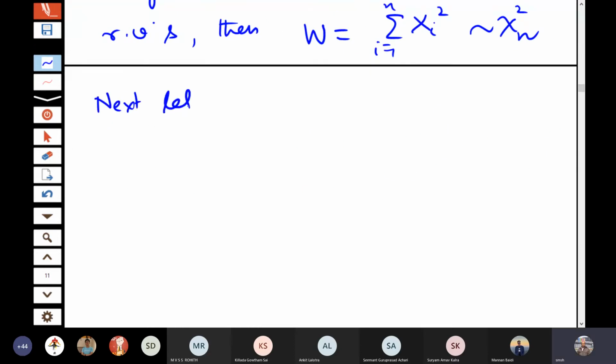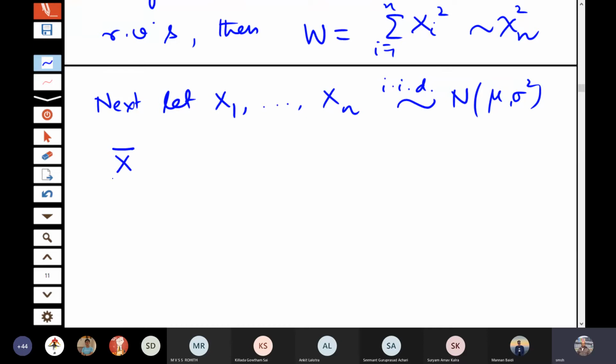Next, let x1, x2, xn be a random sample from normal mu sigma square. Suppose x1, x2, xn is a sample from a general normal distribution in place of normal 0, 1. Let us consider the distribution of x bar. By the linearity property, we have proved that x bar follows normal mu sigma square by n.